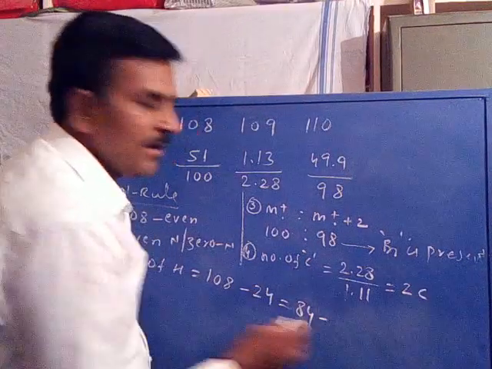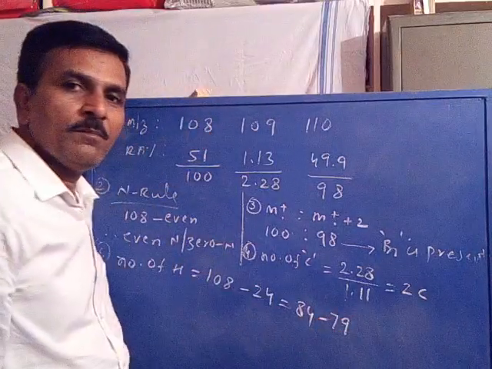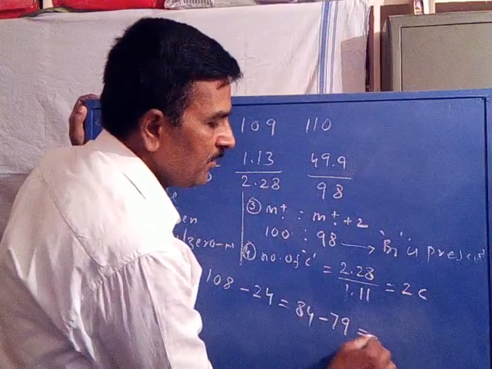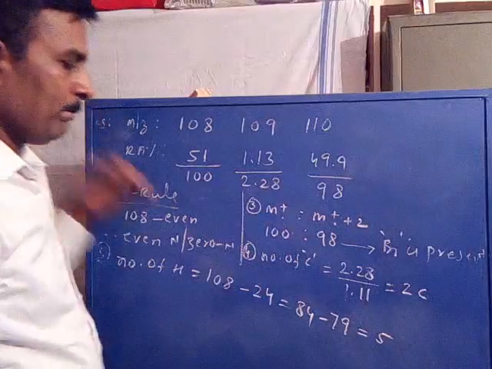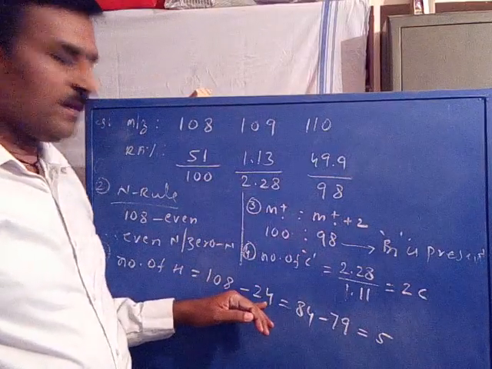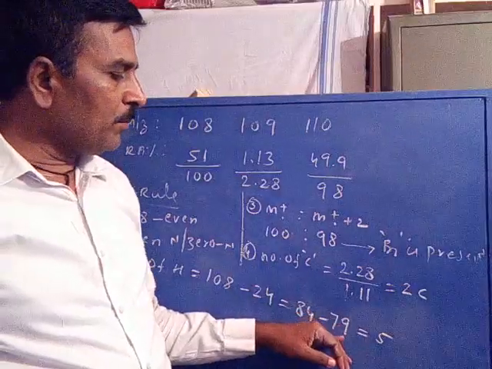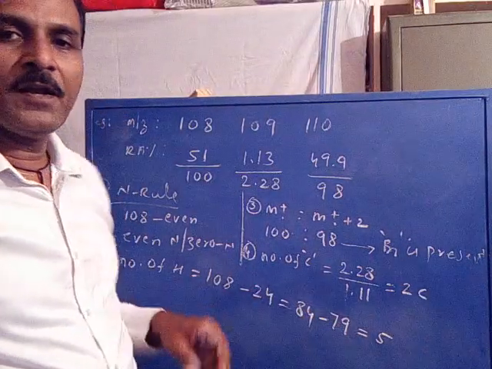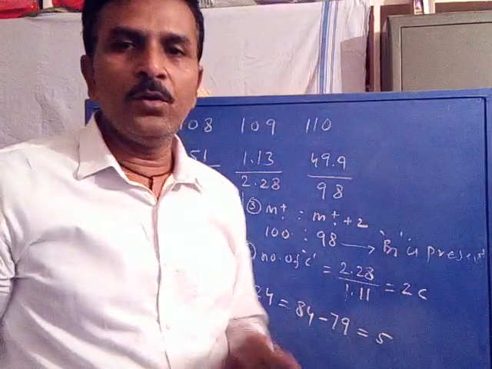Therefore we can accommodate 1 bromine, and its mass will be 79. 84 minus 79 is equal to 5. Is it clear? After deleting the masses of 2 carbons, 24, and 1 bromine, 79, from 108, the m/z value of the molecular ion, the leftover mass is only 5.